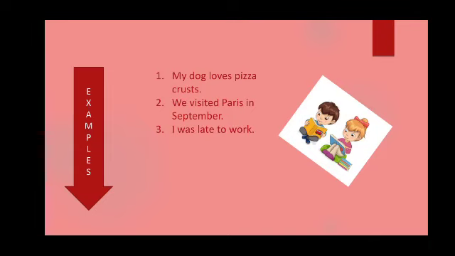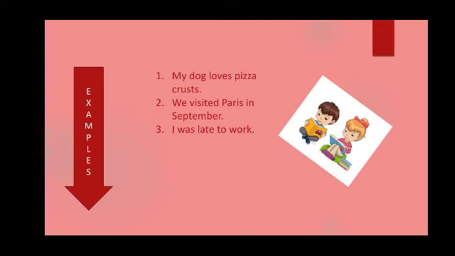Next, we visited Paris in September. Here also, same, subject is there, verb is there. Hence, it is an independent clause. I was late to work. Same, subject and verb are present. So, it acts as an independent clause. The main thing is these sentences are meaningful and complete in themselves. That's why we are saying it is an independent clause.